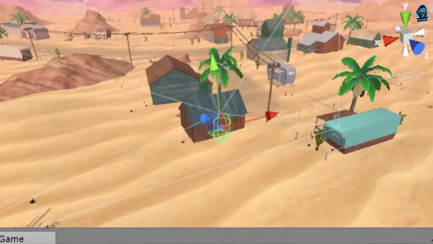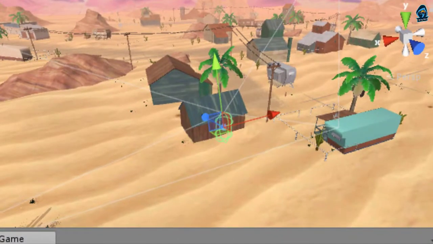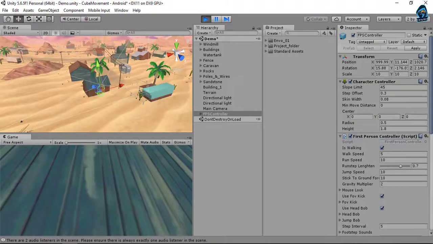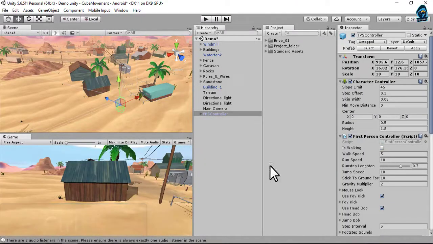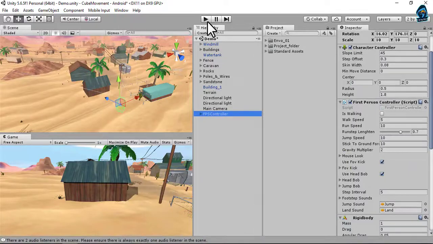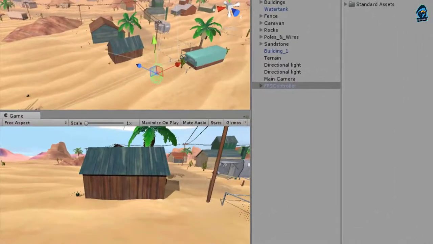And here you can see I am pressing my forward button. In front of me there is a collider, so I cannot pass through it. Stop the debugging mode by pressing Ctrl P. Okay, now just select the building and check this trigger button.